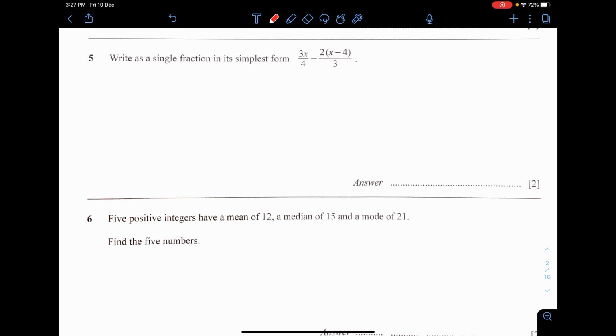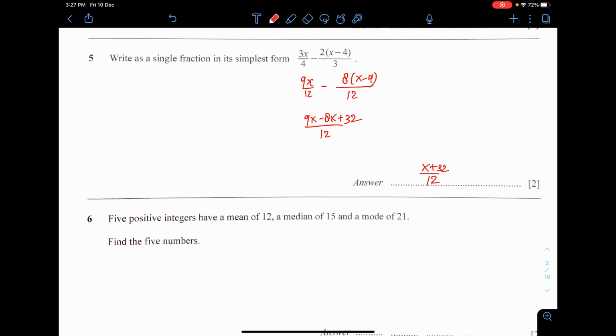Next, question 5. Get the same denominator. Multiply the first one by 3, and then multiply the second one by 4. Okay, so then you got 9x minus 8x plus 4, that will be x plus 4 over 12. Wait a minute, I forgot to multiply the 8 and the 4. This one should be 32.